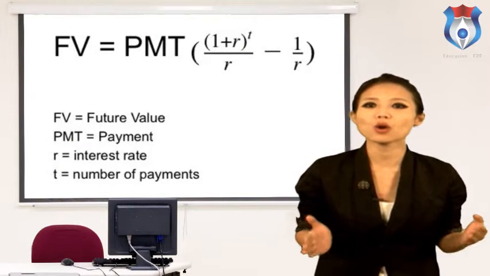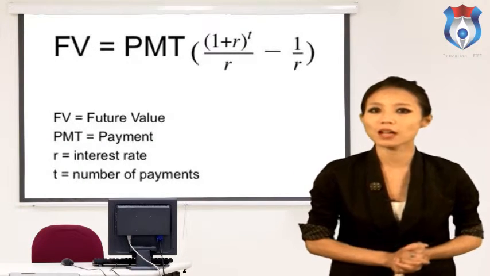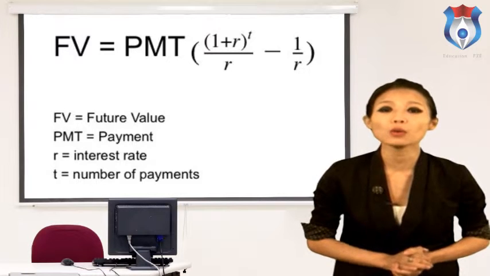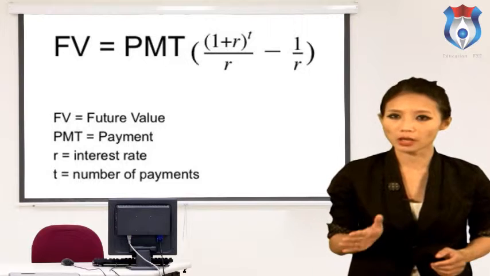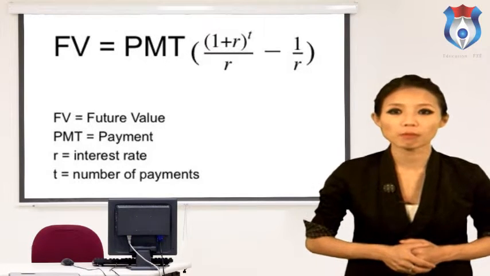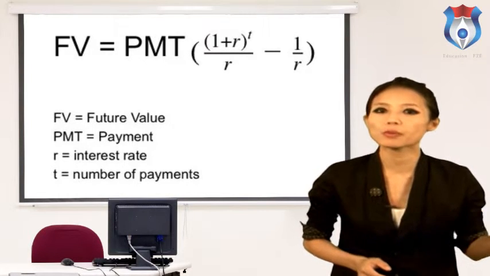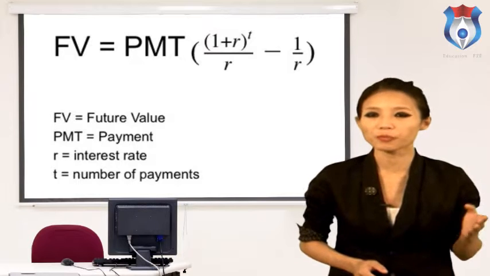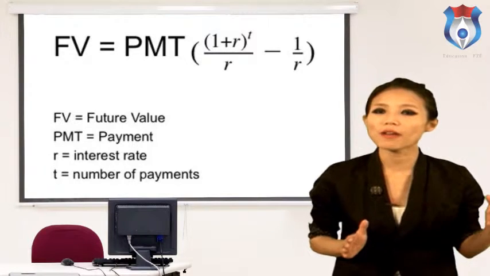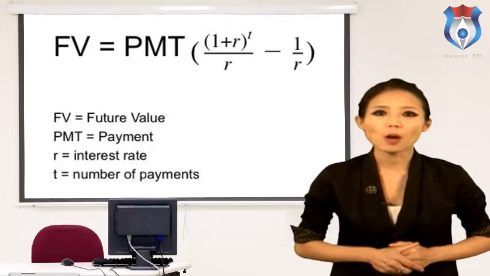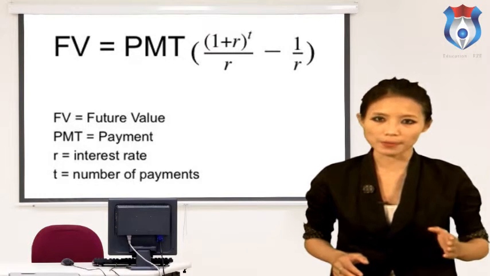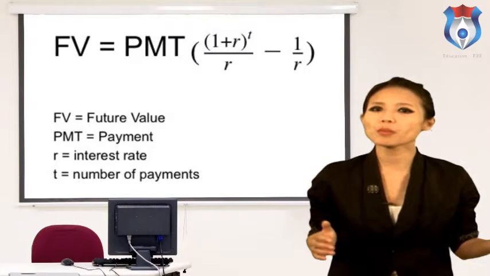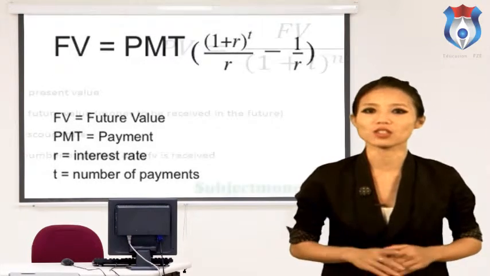The future value of an annuity formula is used to calculate what the value at a future date would be for a series of periodic payments. P is equal to periodic payments, R is equal to rate per period, N is equal to number of periods. The future value of an annuity formula assumes that the rate does not change. The first payment is one period away. The periodic payment does not change.